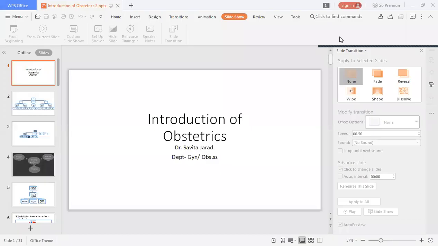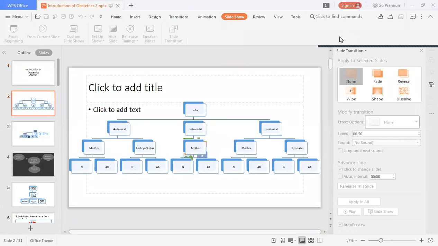Okay. Hello everyone. What we are going to see is the introduction of obstetrics. Previously we have seen the normal parts of it. Now we are going to see the abnormal parts. So in obstetrics, we see antenatal, intranatal, and postnatal. Antenatal is again divided into two: mother, and embryo and fetus. Previously we have seen the normal part of the mother.